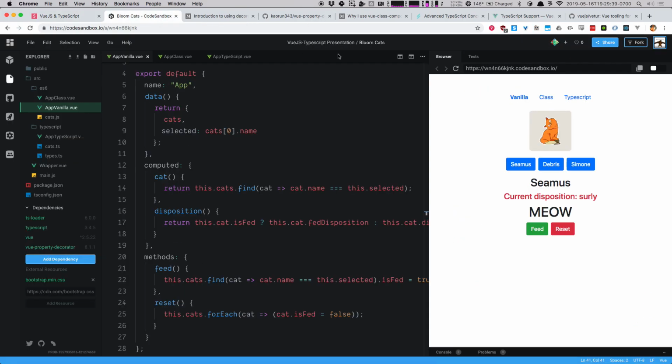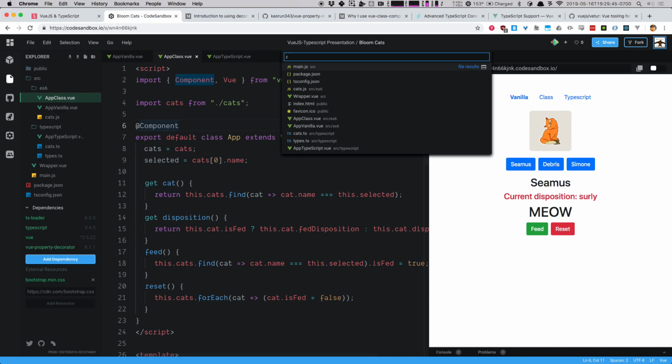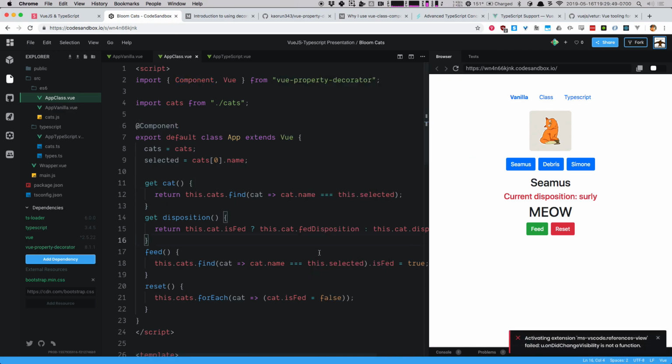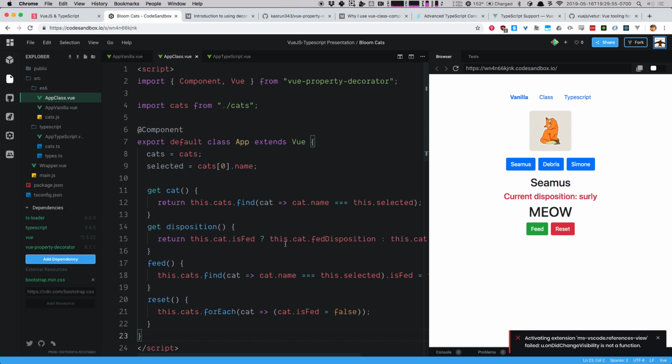I'm going to pull it up right over here. So here's a class. I'm going to zoom in. Here we go. Hang on. Give me just a second here. Yes. Command palette. Zoom. Okay. So you saw it earlier. Component.